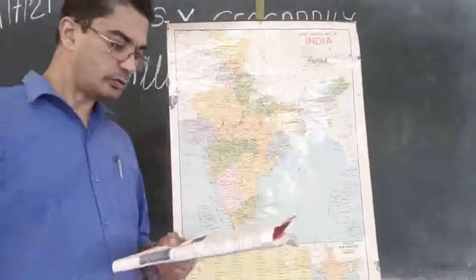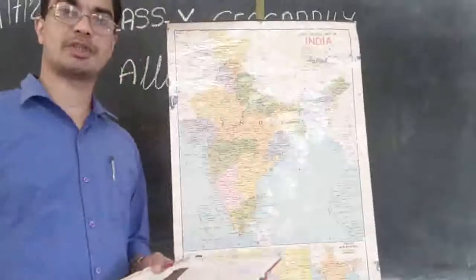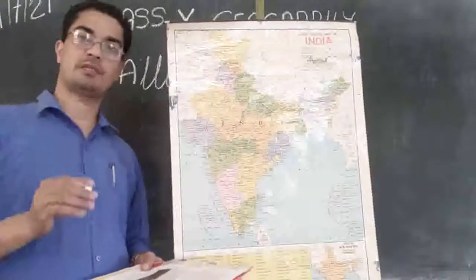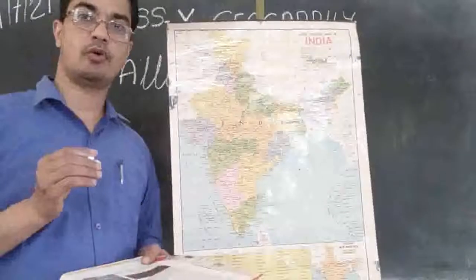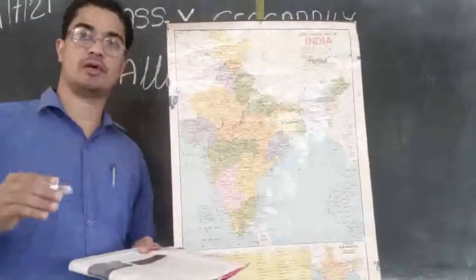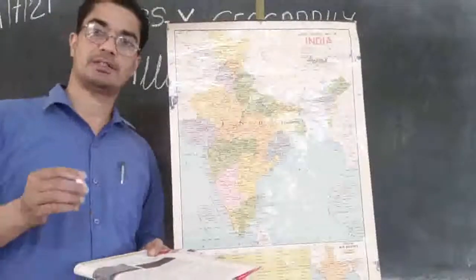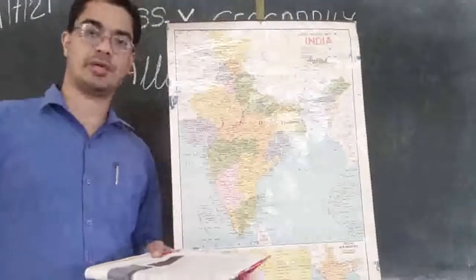Then the alluvial soil consists of various proportions of sand. So why do we say this alluvial soil is very good for cultivation? The northern plains are composed of alluvial soil, and that is a very good soil for cultivation. Let's see why it is good for cultivation.